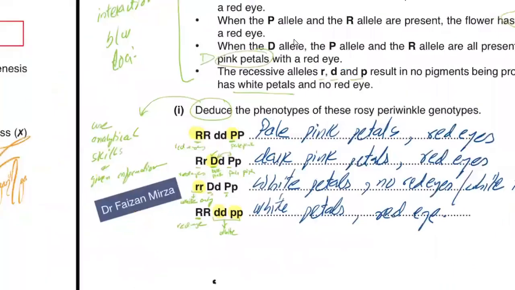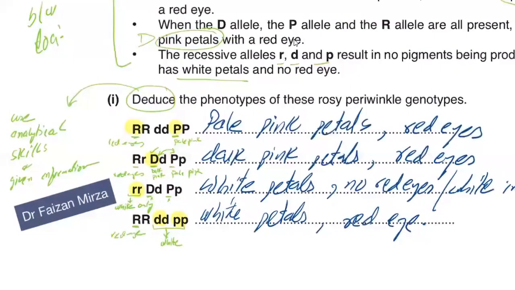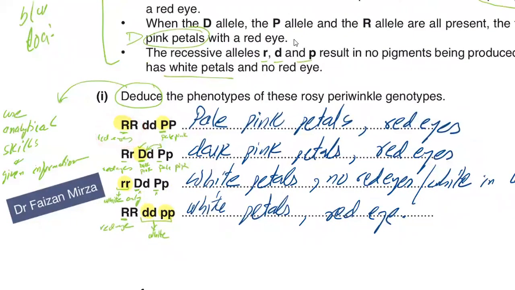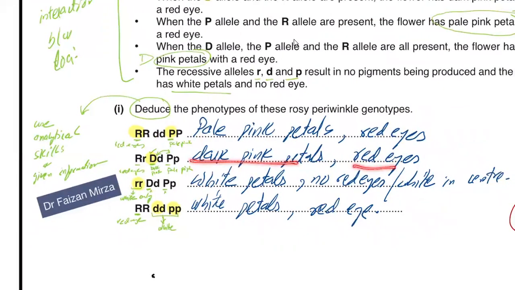So use your analytical skills now. You need to read very carefully which letter represents what and how these alleles are interacting with one another. Use your analytical skills with the given information and just apply. So we know that with the capital R, red eye, as I've already mentioned to you. When capital D and P are present together with the capital R, dark pink petals will be there and red eyes will be there.